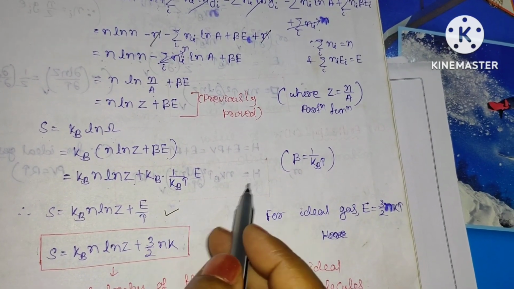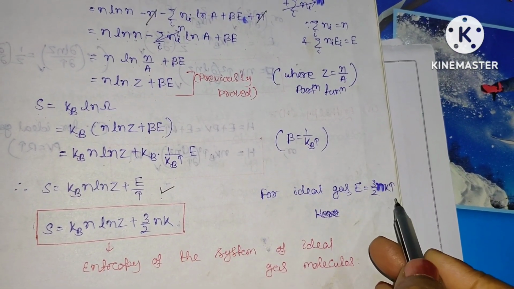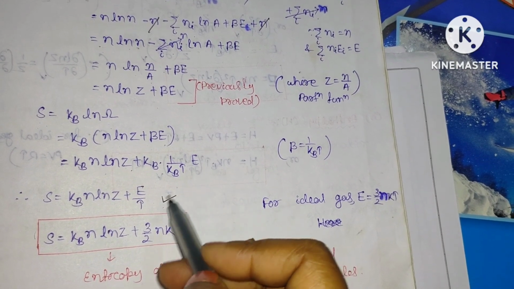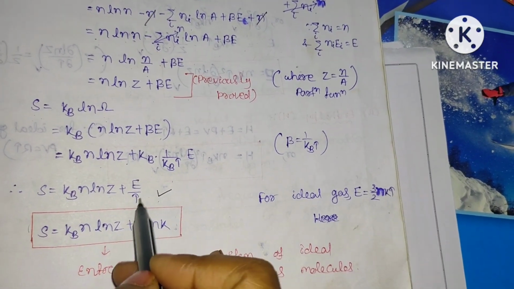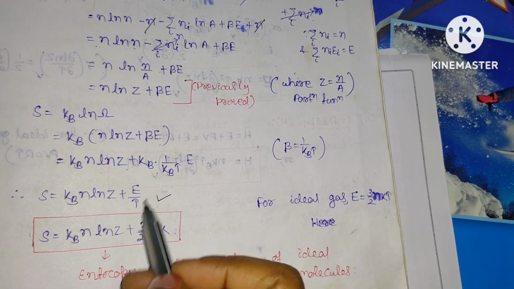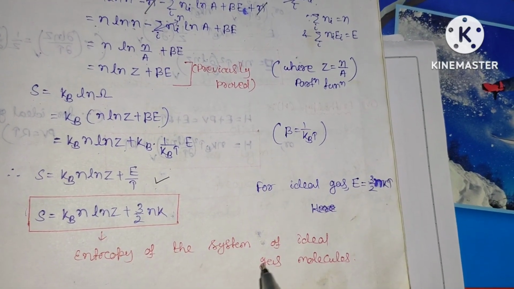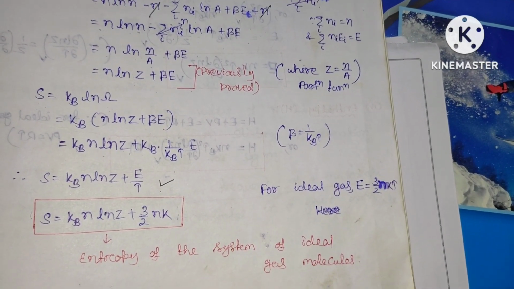So for the ideal gas, if we put E equal to 3 by 2 nkT, the T gets cancelled. In place of E, we have put 3 by 2 nkT, so the T gets cancelled. This will be 3 by 2 nk. So this is the entropy of the system of the ideal gas molecule.